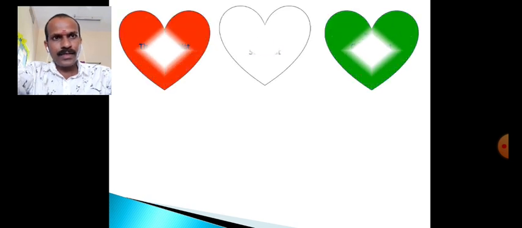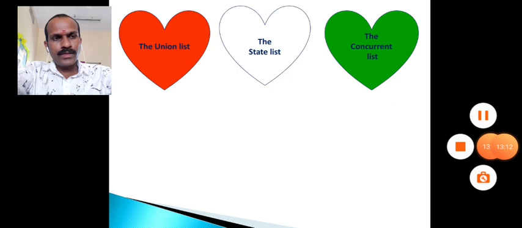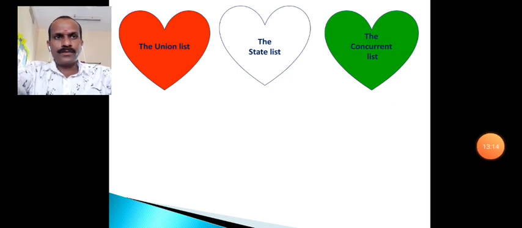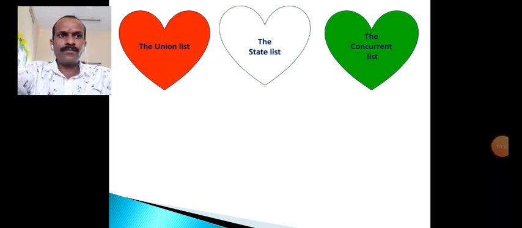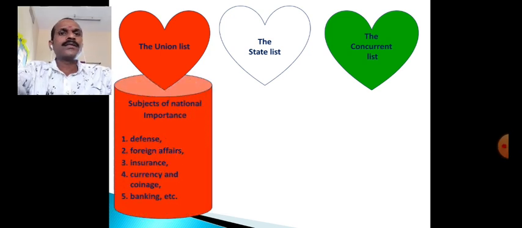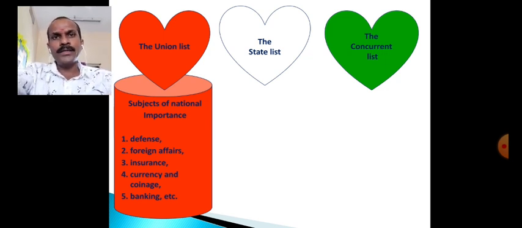So here, the first example is the union list. See, the subjects mentioned in this union list are subjects of national importance, and on these subjects only the union government can make law.